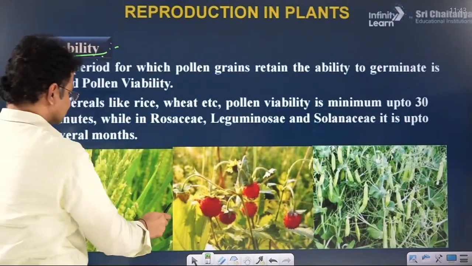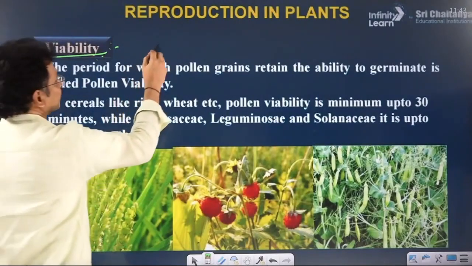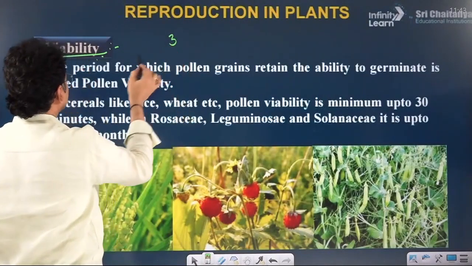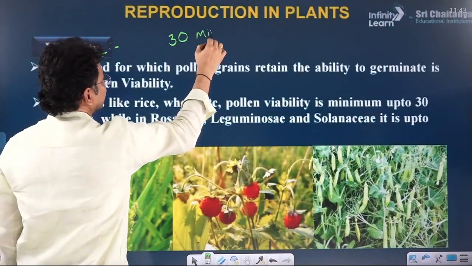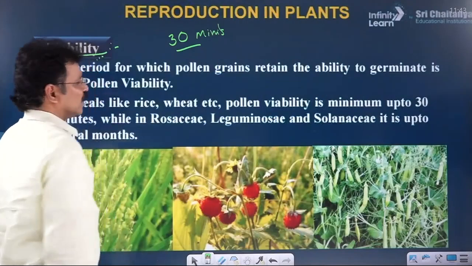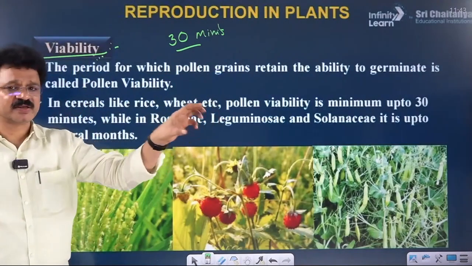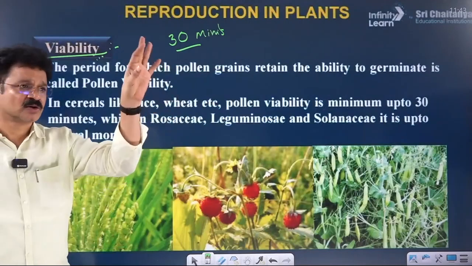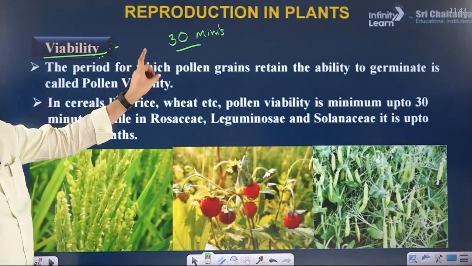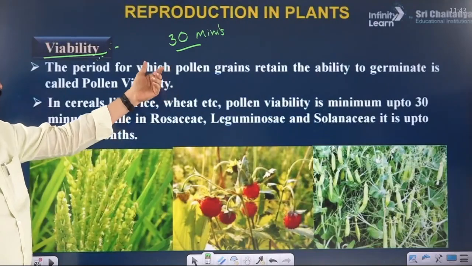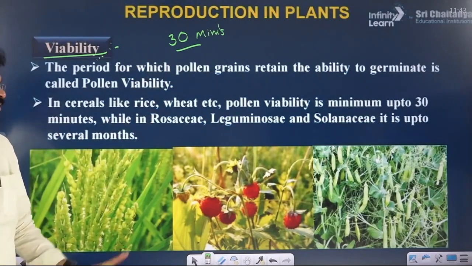In some members like cereals, the rice crop and wheat crop, the live period or capability of a pollen to germinate is just half an hour only, 30 minutes only. After dehiscence of anther, pollen should reach the stigma within 30 minutes, otherwise the pollen grains lose their germination capability.